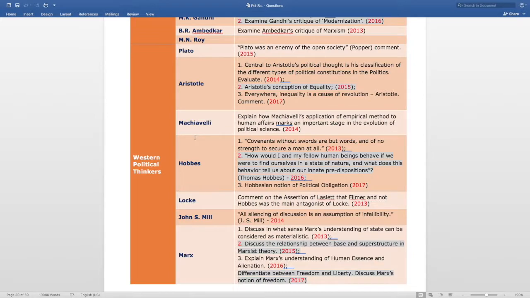In 2015, another question asked from this topic, that is Aristotle's conceptions of equality. In 2017, again a question is asked from the Aristotle's section, that is everywhere inequality is a cause of revolution. Aristotle comment.